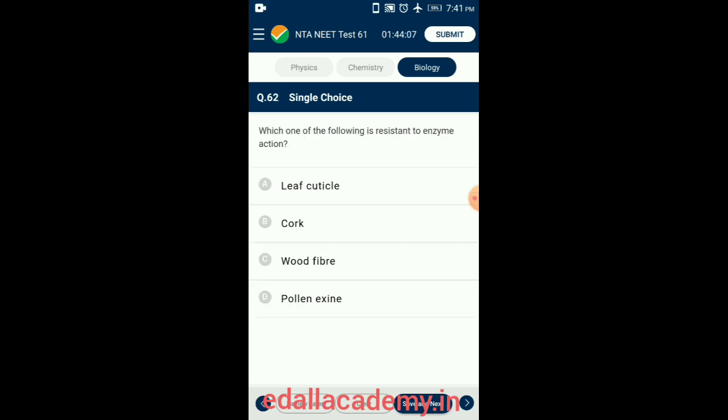Question number 62. Which one of the following is resistant to enzyme action? A pollen grain is a partially germinated microspore representing the male gametophyte. The pollen grain has two major wall layers. One is the exine, which is the outer layer and chiefly composed of sporopollenin. It is an organic polymer that is resistant to oxidation and leaching. And the intine, which is the inner layer and chiefly composed of pectocellulose. So the answer is option D, pollen exine.